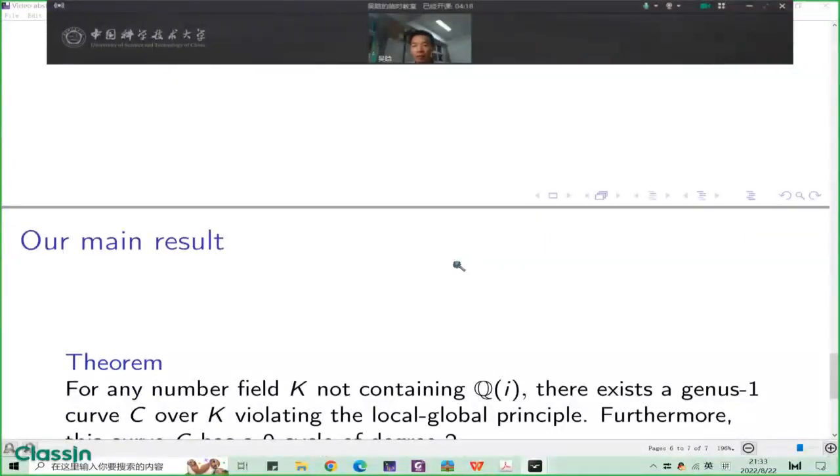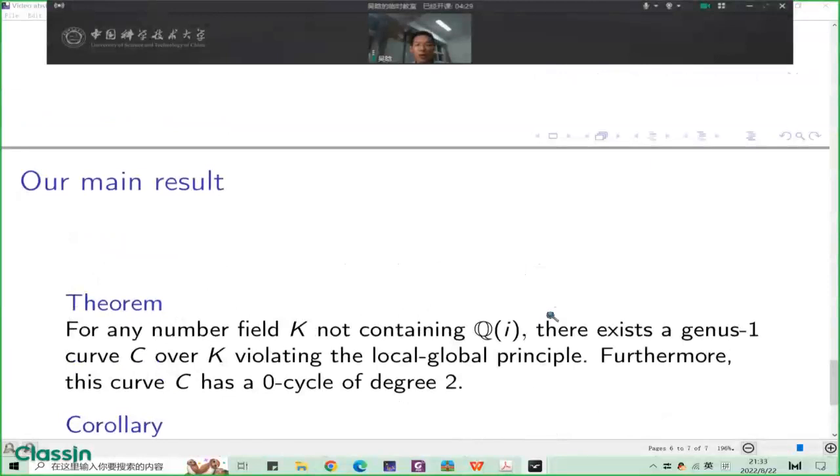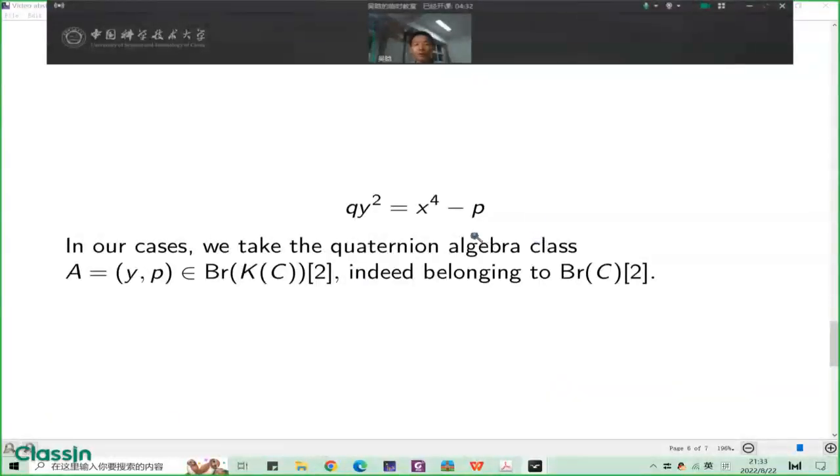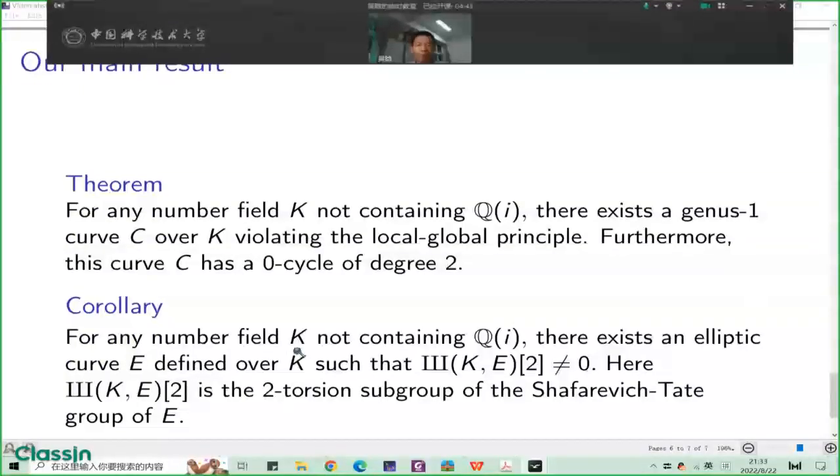Then we have our theorem. For any number field K not containing Qi, there exists a genus 1 curve C defined over this field, violating the local-global principle. And from this curve, we know this curve has a zero-cycle of degree 2. From the geometry of this curve, we have the following corollary. For a number field K not containing Qi, there exists an elliptic curve E defined over K, such that the two-torsion subgroup of the Tate-Shafarevich group of E is non-trivial.